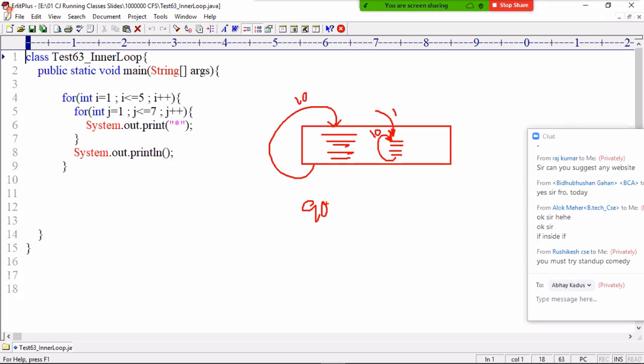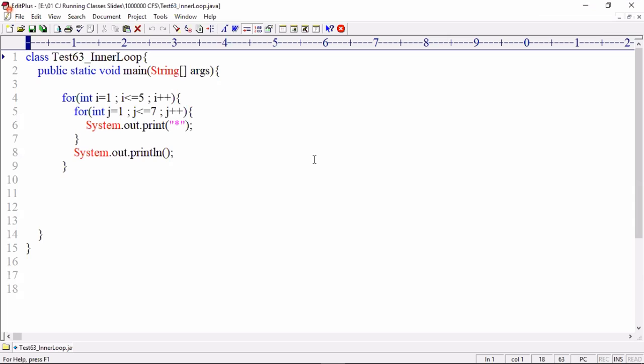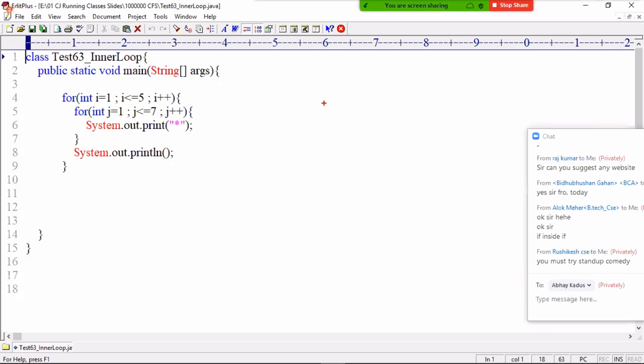90% of the time, we choose an inner loop while reading data from the keyboard. Another use is printing patterns. For example, I want to display stars. How many rows do you want to display? How many columns?